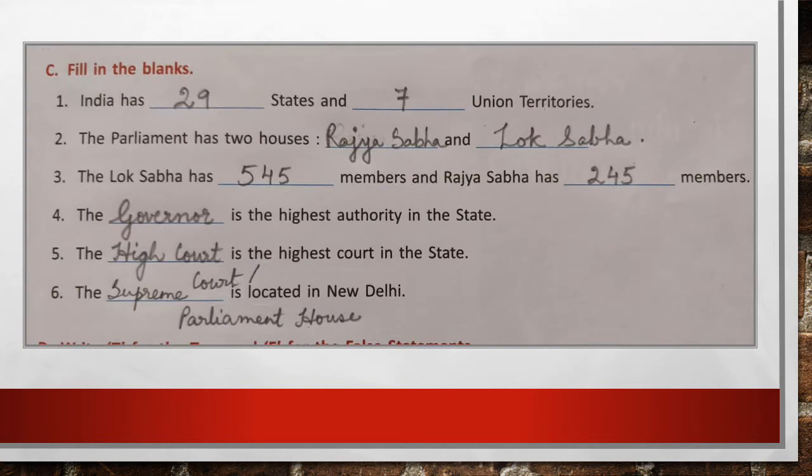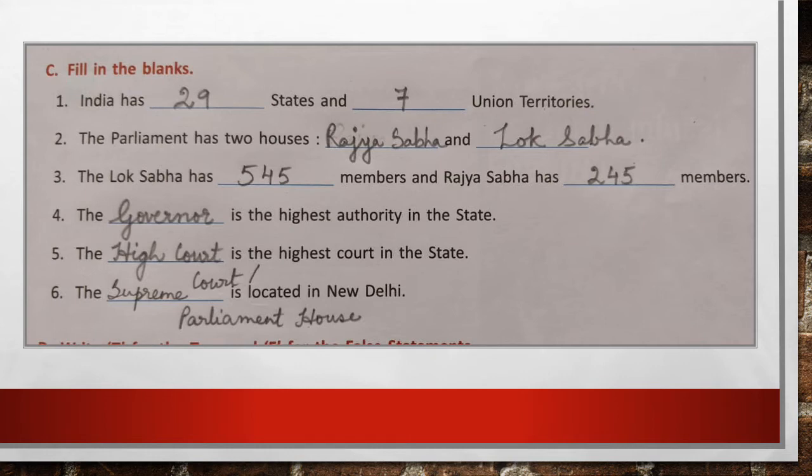Question number C, fill in the blanks. Number 1, India has 29 states and 7 union territories. Number 2, the parliament has 2 houses, Rajya Sabha and Lok Sabha. Number 3, the Lok Sabha has 545 members and Rajya Sabha has 245 members.